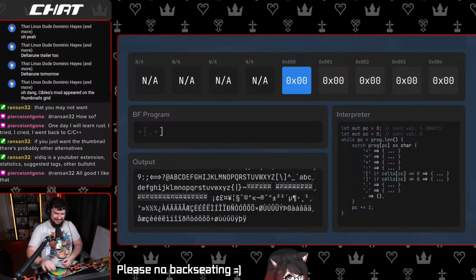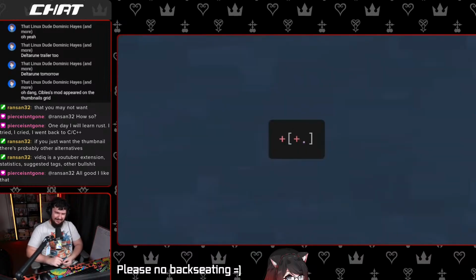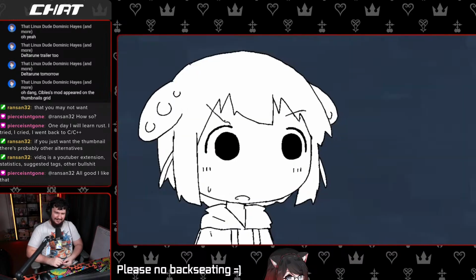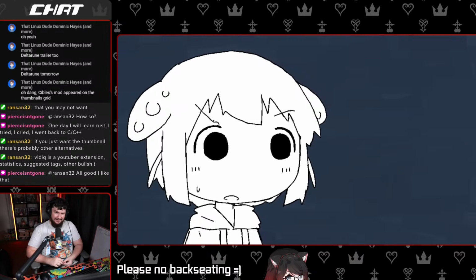Right. You can also shift the print and the plus to print from 2 to 255. But I doubt if you can write any actually useful program with that.